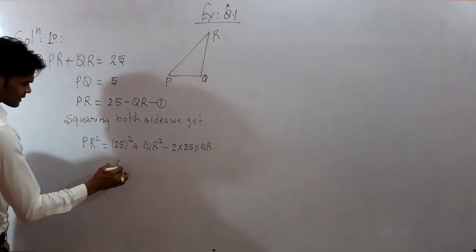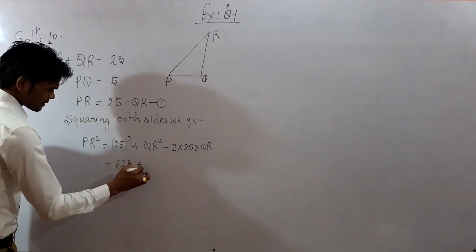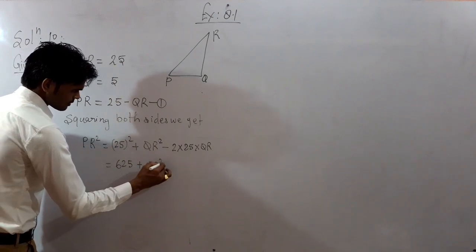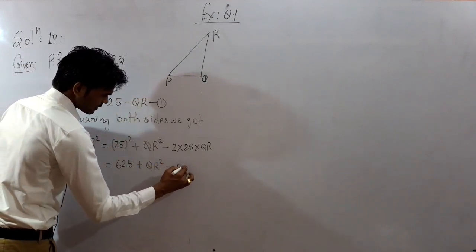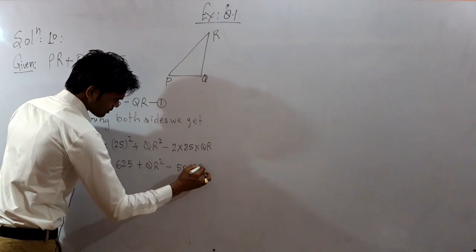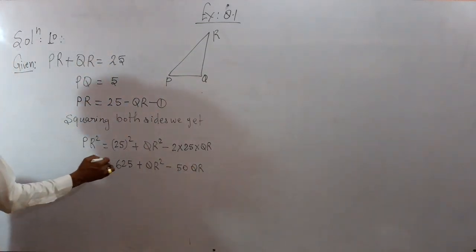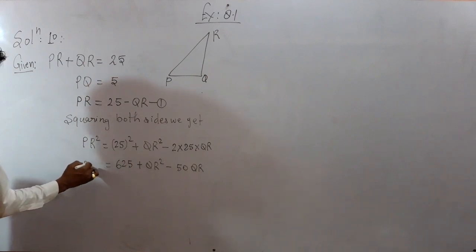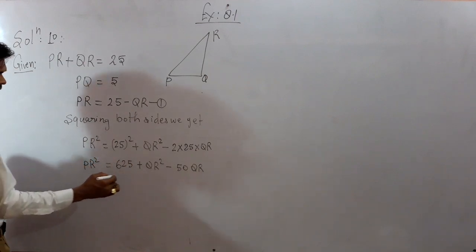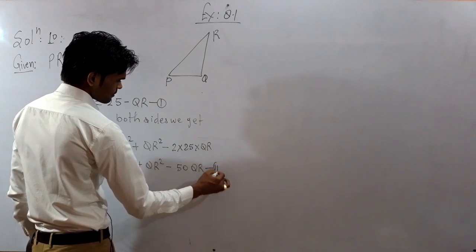So it will give you 625 plus QR square minus 50 QR. So we have obtained here the value of PR square. Let it be equation number second.